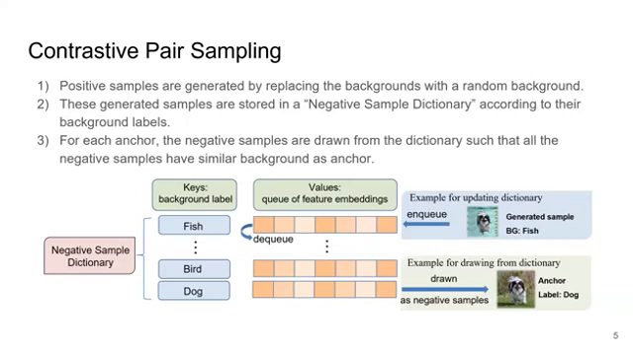For example, when updating the dictionary, in the figure we have a generated sample containing the background of the fish. Hence, it's stored under the fish class in the dictionary, ignoring the foreground class. When drawing negative samples from the dictionary, here, for example, we have an anchor image of a dog. It draws samples from only the dog class in the dictionary, where all the images contain similar background information as the anchor.